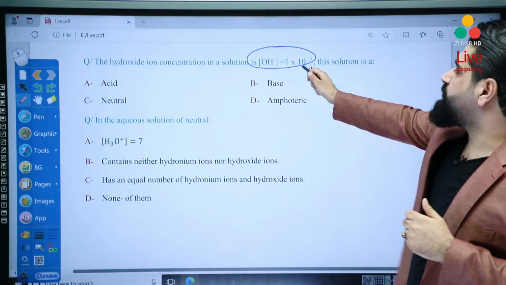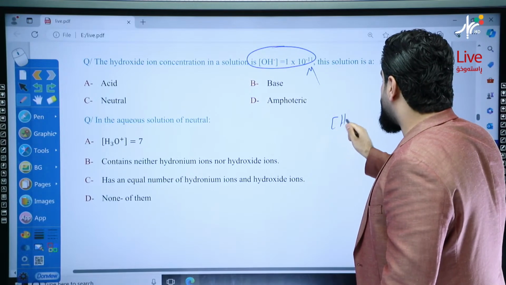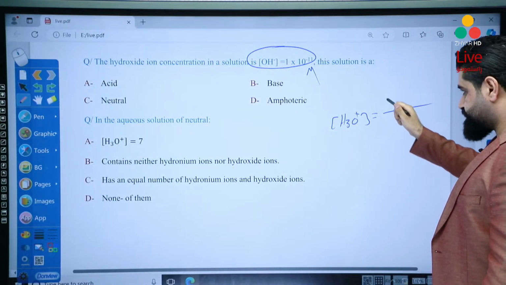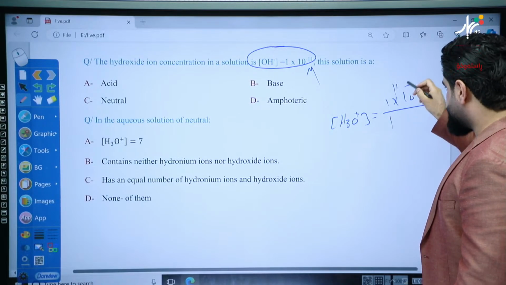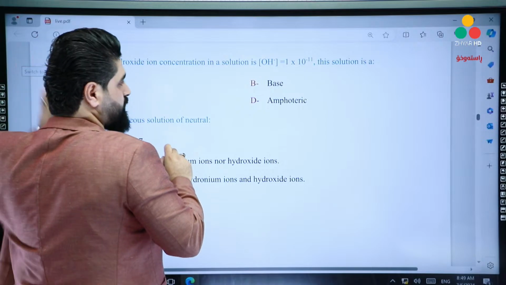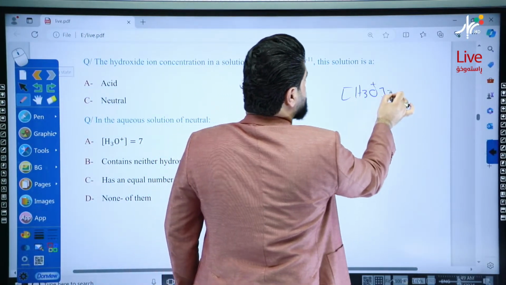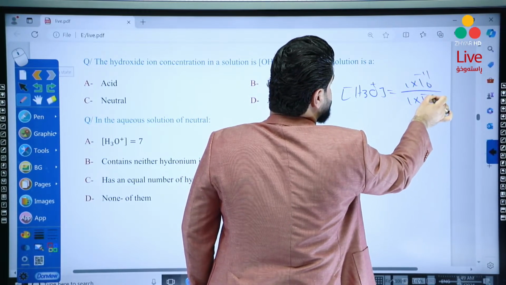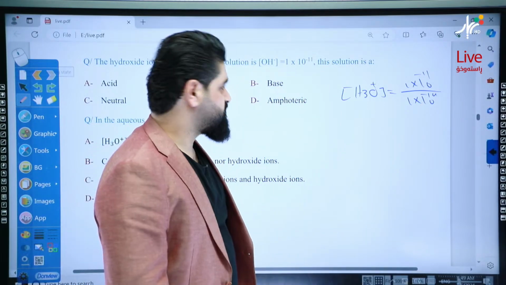If hydroxide ion is 1 times 10 to negative 11, then hydronium ion H3O is equal to 1 times 10 to negative 11 over 1 times 10 to negative 14, right? Is it like this or wrong? This is wrong.